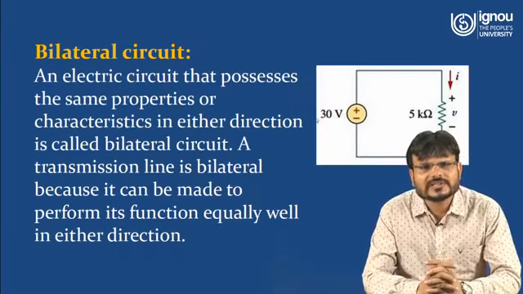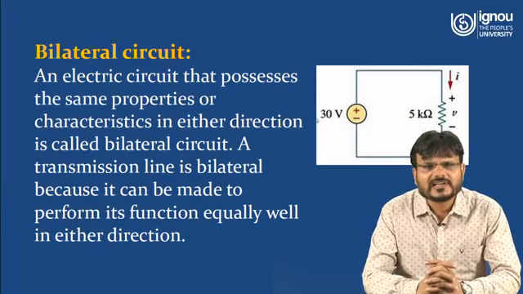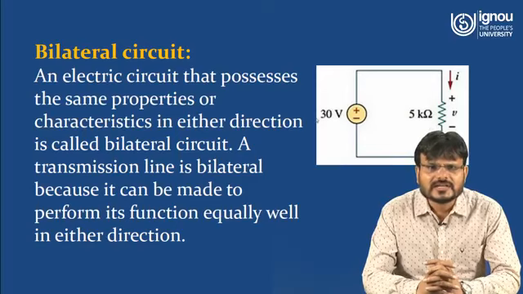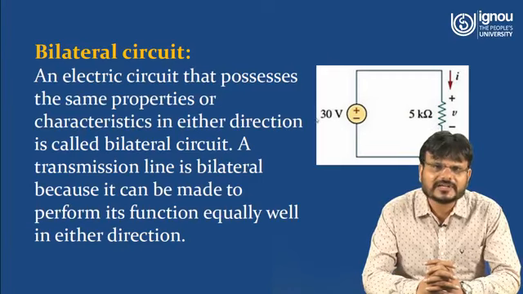Now we have to understand bilateral circuit. An electrical circuit that possesses the same properties or characteristics in either direction is called a bilateral circuit. A transmission line is bilateral because it can be made to perform its function equally well in either direction. Here you can see in the diagram and you can understand.